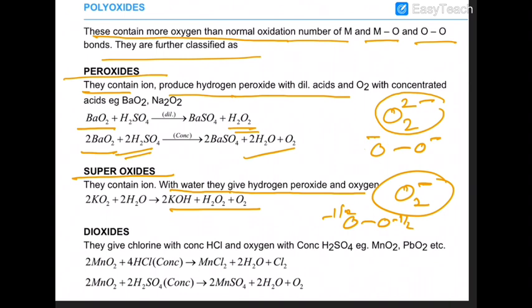That's why in aeroplanes, in submarines, in crowded places, in almost all of them, you will have superoxide as one of the components.